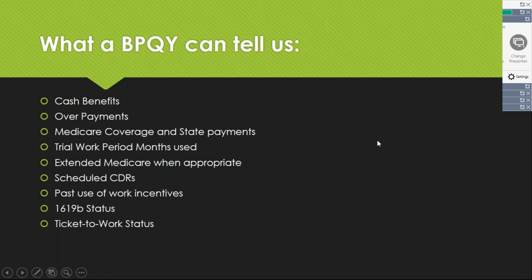Specifically, the BPQY can tell us cash benefits, overpayments, Medicare coverage and state payments, trial work period months used, extended Medicare when appropriate, scheduled CDRs or continuing disability reviews, past use of work incentives, 1619B status, which makes people eligible for continued Medicaid, which is a work incentive, and Ticket to Work status.